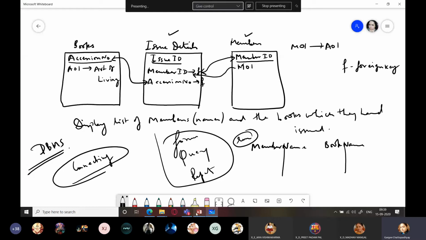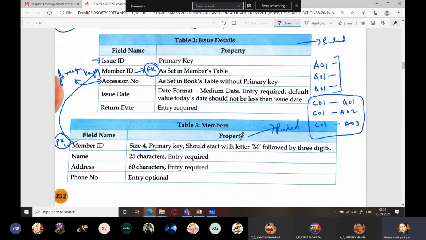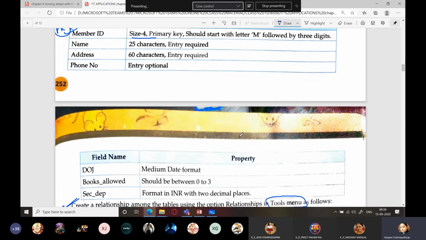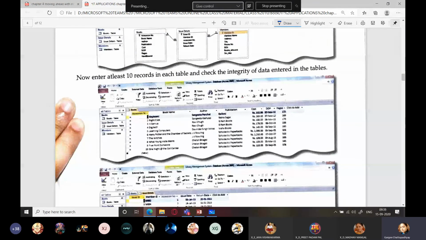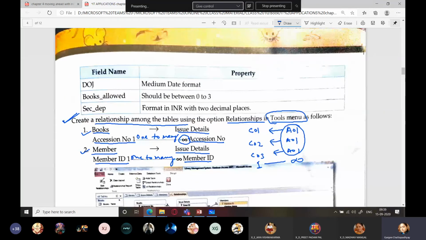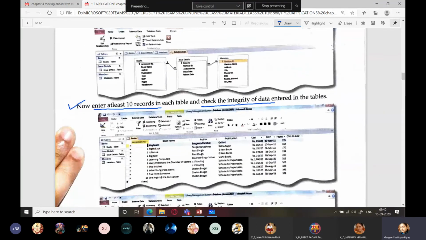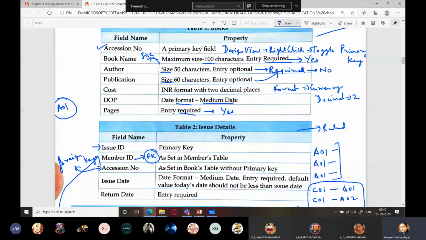Now let's move on and see what else is asked in the question. Now enter at least 10 records in each table and check the integrity of data. Integrity of data means, I'll give you an example.